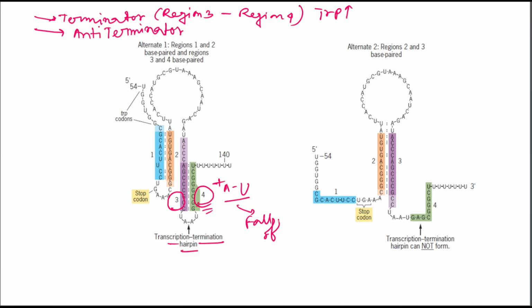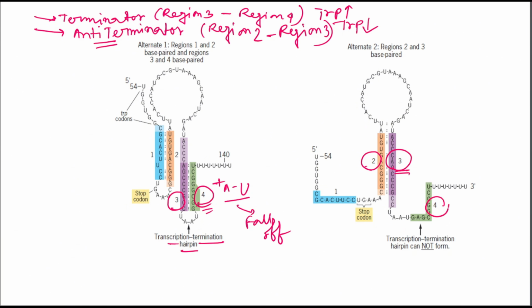So the hairpin plus the AU-rich region causes RNA polymerase to fall off. The early transcription termination happens and the structural genes are not transcribed. The other is the anti-terminator hairpin, when region 2 pairs with region 3, and this loop forms when tryptophan levels are low. This structure prevents the terminator hairpin, which is region 3 paired with region 4, from forming. So RNA polymerase continues into the structural genes, transcription proceeds, and the enzymes for tryptophan synthesis are made.